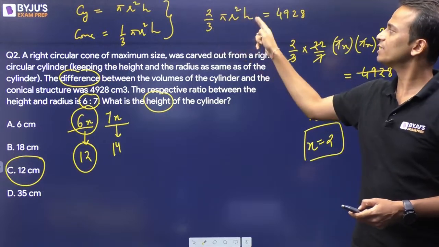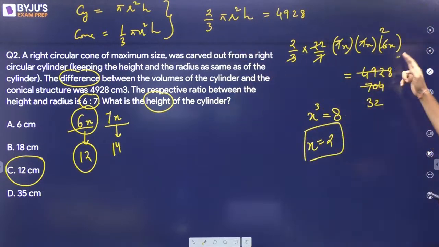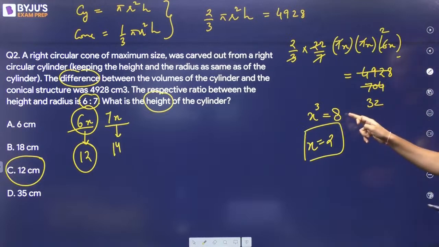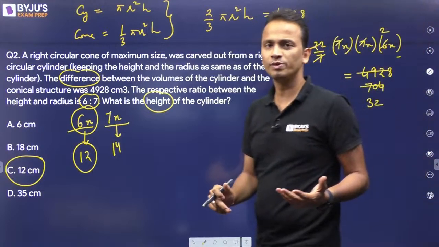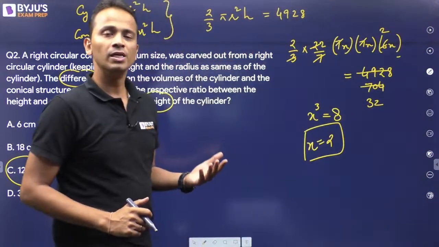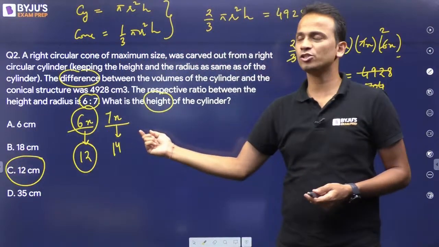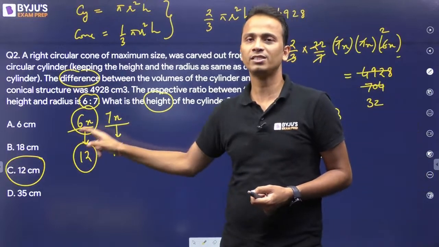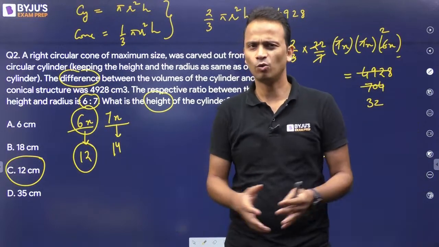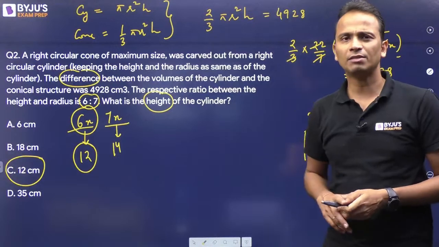Okay, radius and height. Done. Simplifying this, I've got the value of x cube, which is 8. If x cube is 8, x will be equal to 2. Substituting the value of x in 6x and 7x, you will get the respective values of height and the radius. Okay, now whatever is asked, you can answer that particular thing.